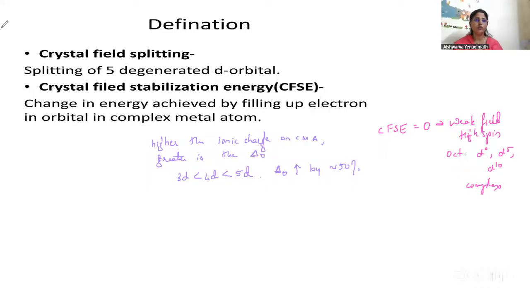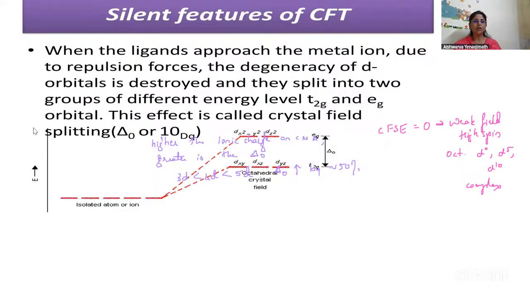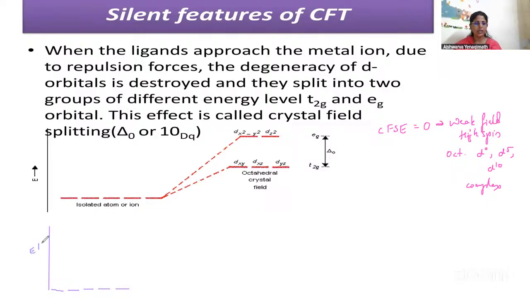Here we have seen the crystal field stabilization energy. This was the example in the case of an octahedral complex. But if I want to do the same for a tetrahedral complex, I can show you that also. So if this is the energy axis, then these are the degenerate d orbitals, 3, 4, 5, in the isolated atom, with energy in increasing form.